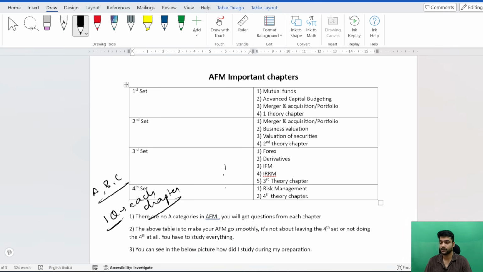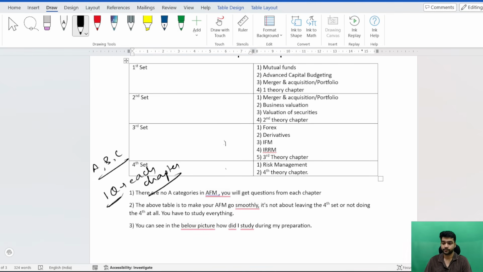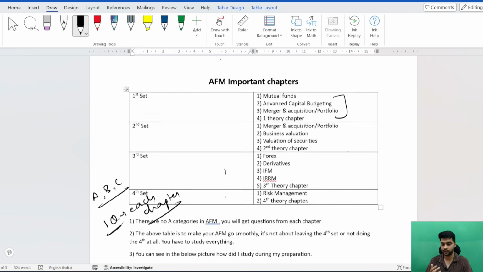So let's start with the first set. In the first set, I've included 3 practical chapters and 1 theory chapter. This is the way in which I also studied during my 1.5 days and in my last revision as well. I know that you are doing your last revision right now, so this might be helpful for you if you follow this strategy as well.